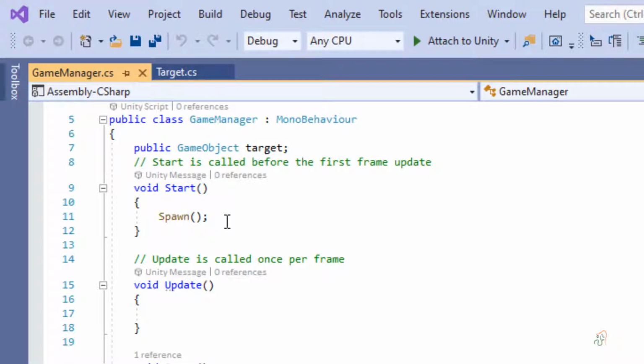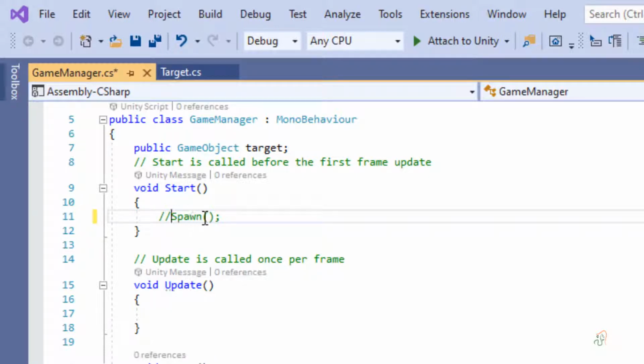We want to repeat it, and for this purpose we have one beautiful already available function in Unity. That function is called Invoke Repeating. Invoke Repeating is a function already existing in Unity. So for this, come to Spawn here and before the Spawn add two backslashes like this.